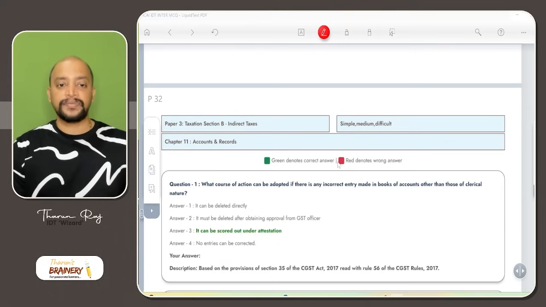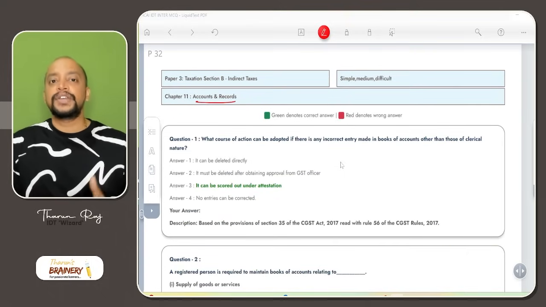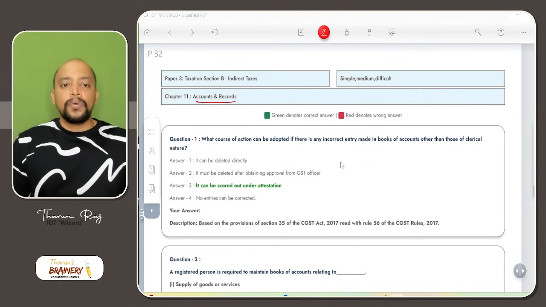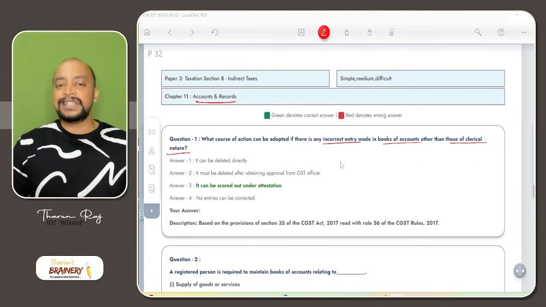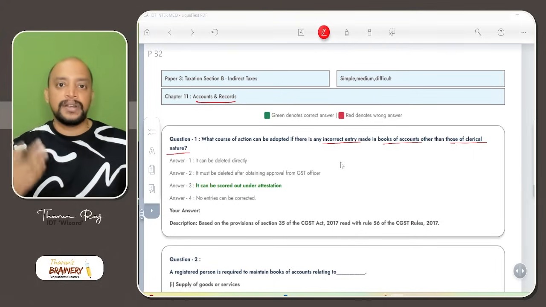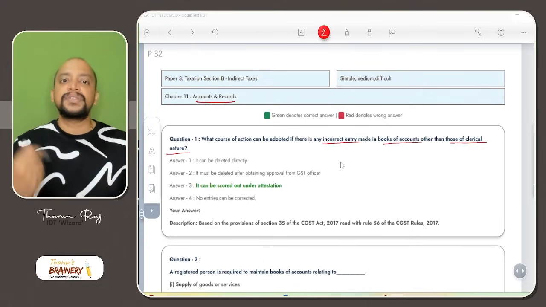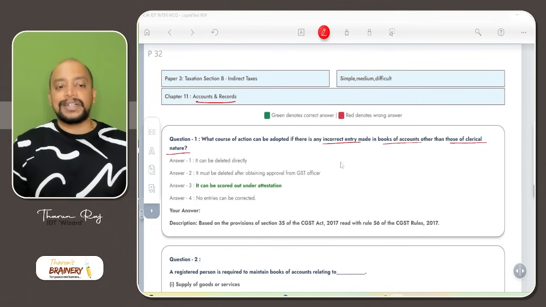Then next, we are moving on to the next chapter, accounts and records, which is a newly added chapter. What course of action can be adopted if there is any incorrect entry made in the books of accounts other than those of clerical in nature? Whenever there is an incorrect entry, that needs to be scored out and attested. For example, we are preparing a ledger, and by mistake we entered inward details. Now we need to score out and that should be attested.